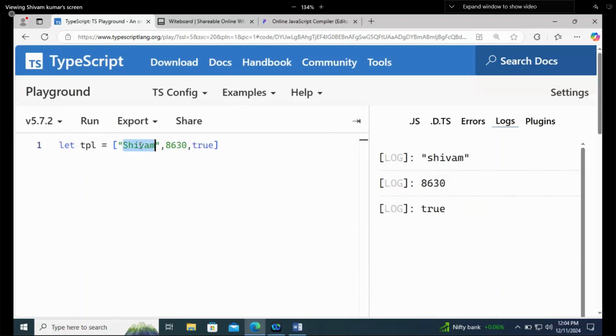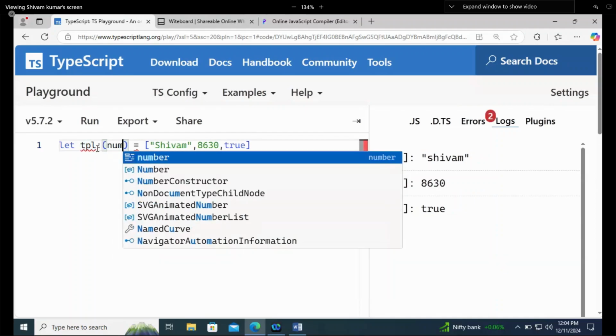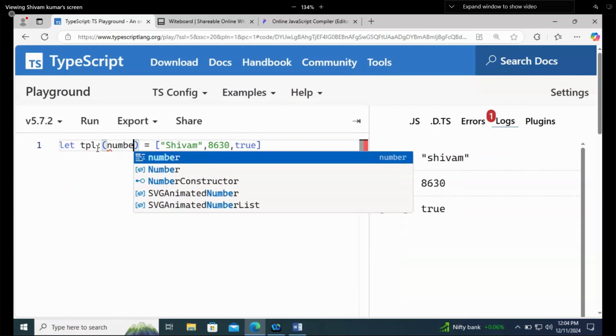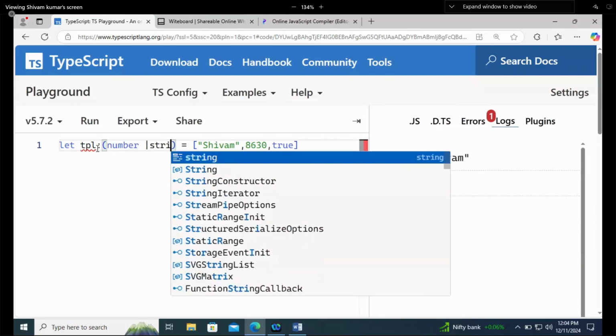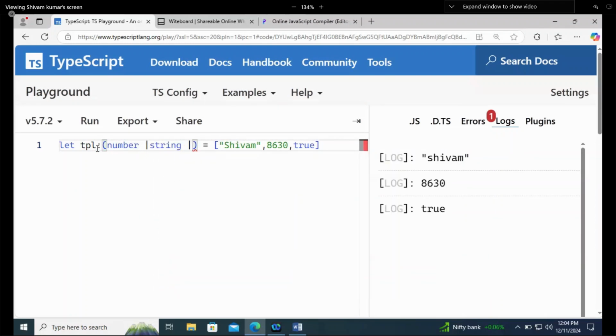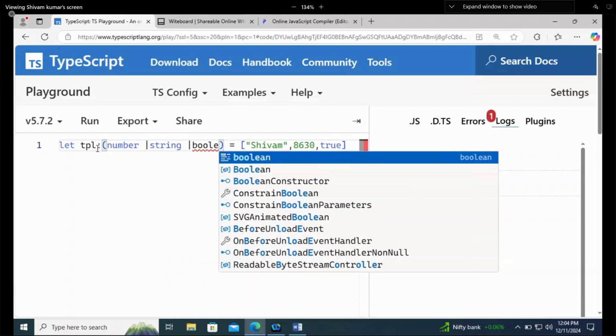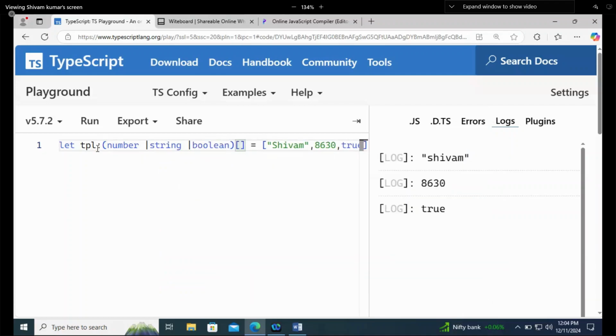Now first value is string, second is number, third is boolean. If I want to use it in normal arrays, what I can do is assign something like this, that it can store numbers, it can store string, it can store boolean value, and after that array.